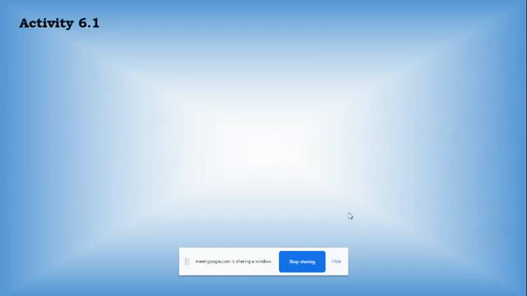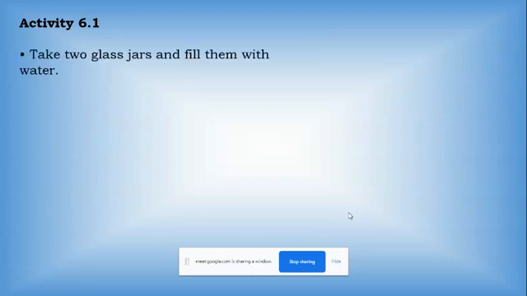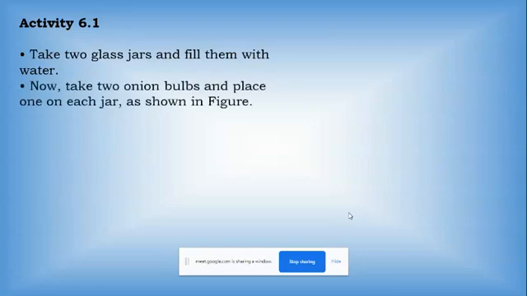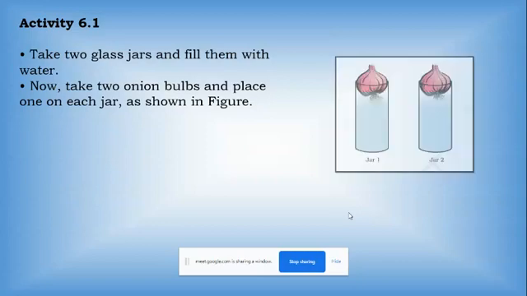Next, meristematic tissue. Okay, so before understanding the meristematic tissue, let us perform an activity, that is activity 6.1. So in activity 6.1, you have to take two glass jars and fill them with water. Now take two onion bulbs and place one on each jar as shown in the figure.